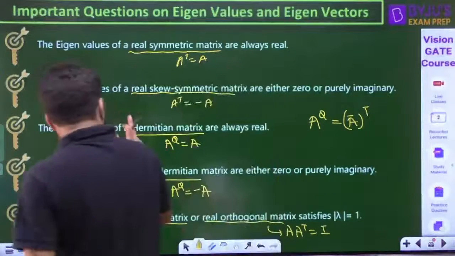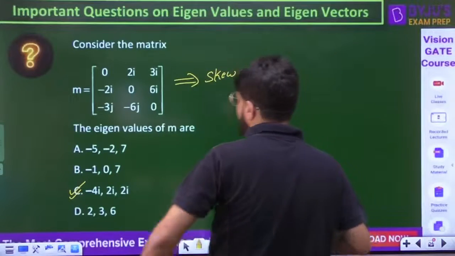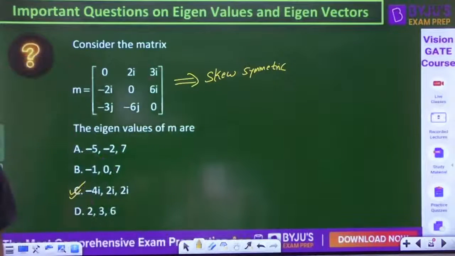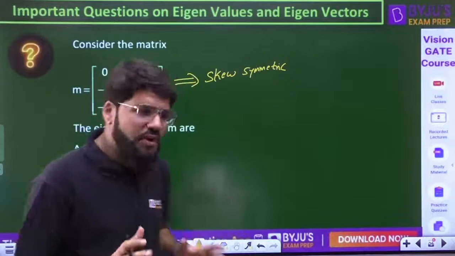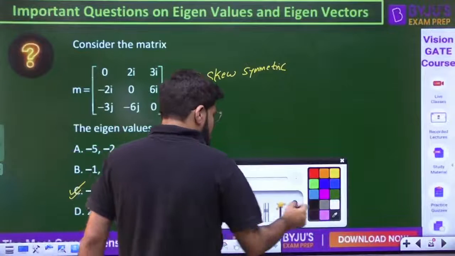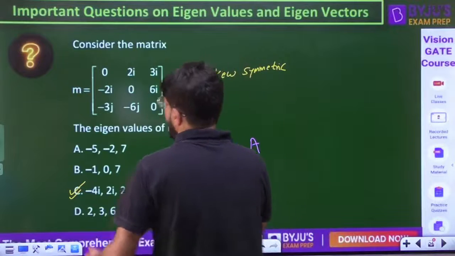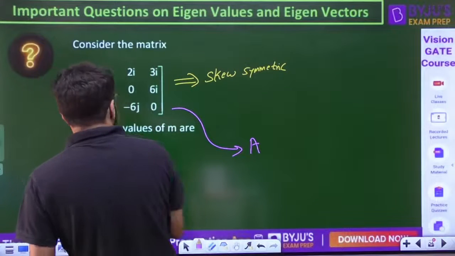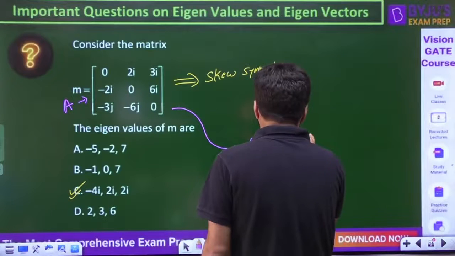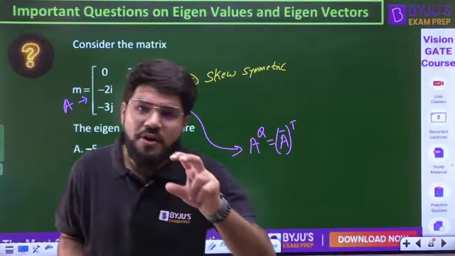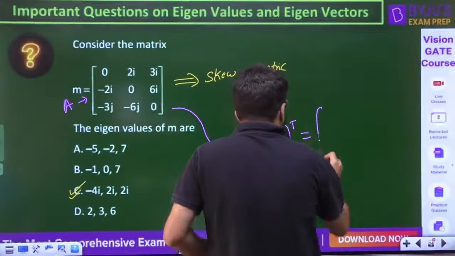Now, yes, it is skew symmetric, but this is not real skew symmetric. Now, whether it is skew Hermitian, what is Hermitian? I'll explain this so that you revise Hermitian and skew Hermitian also. What is A^Q? Suppose this is the matrix A. So what is A^Q? As I told you, A conjugate transpose. So we take the conjugate of every element and then take the transpose of the matrix. We do both together.